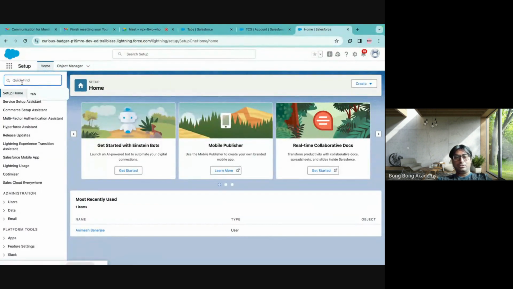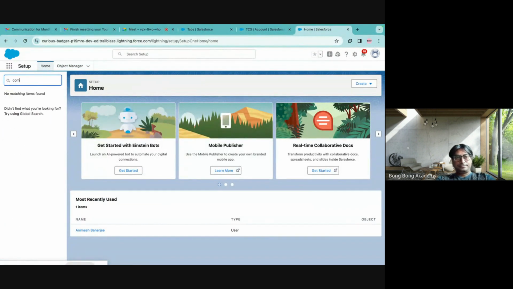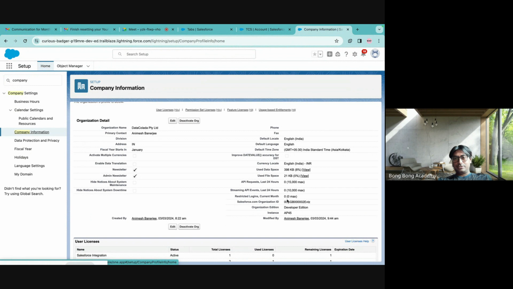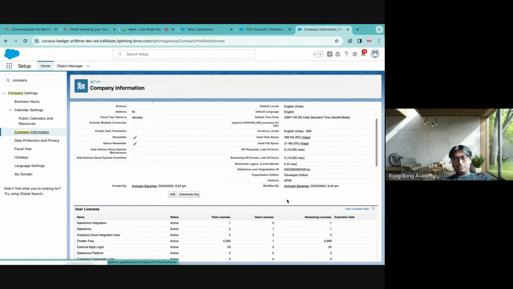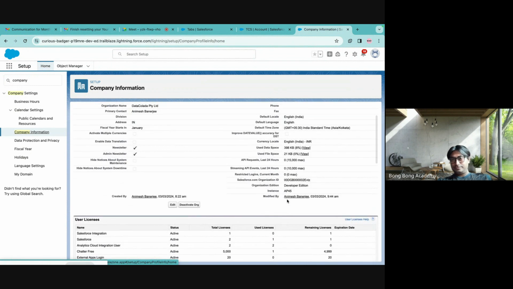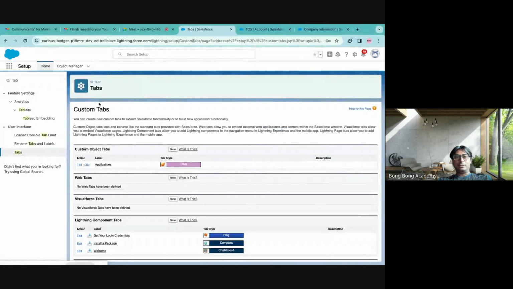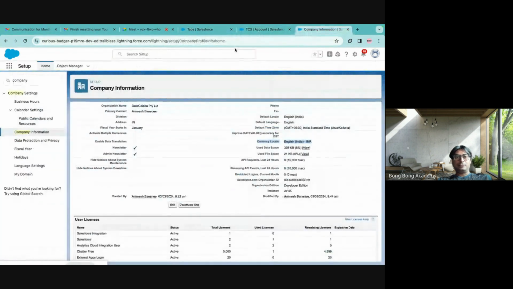You can go to the company information, and you can see the default currency. Yes, INR is the default currency. Currency local. So no problem at all.